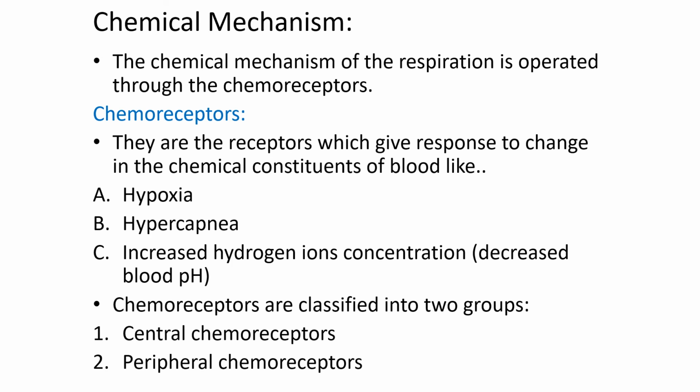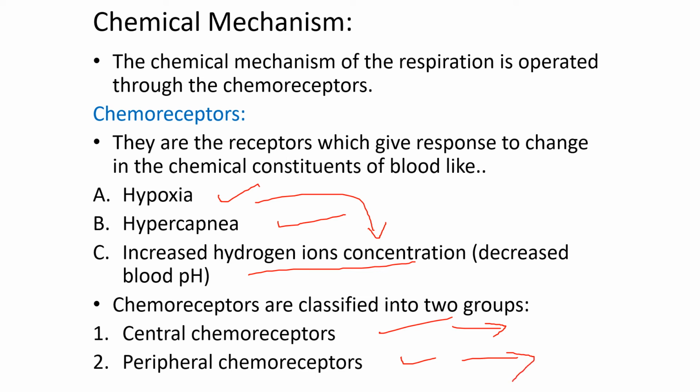Next, the chemical mechanism. This one we also studied: the chemical mechanism, hypoxia, hypercapnia, and increased hydrogen ion concentration by hypercapnia. Yes, the chemoreceptors are classified into central chemoreceptors and peripheral chemoreceptors. The central chemoreceptors are situated in the lower part of your medulla oblongata, and the peripheral chemoreceptors are present in your carotid bodies and your aortic bodies.